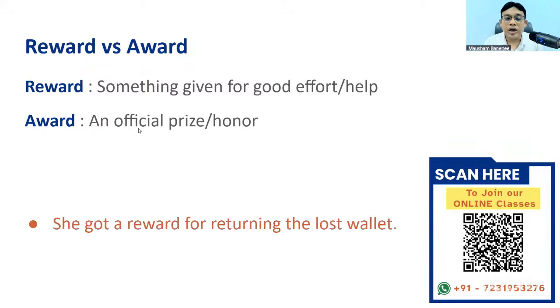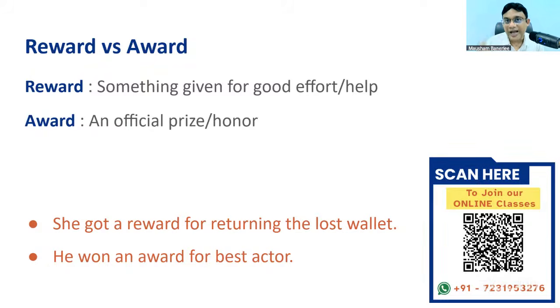She got a reward for returning the lost wallet. So let's say somebody's wallet fell somewhere. A lady picked it up and gave it to that person. And in exchange, he gave something as a reward. Okay. So that is a reward. What is award? He got an award for best actor. Now, this is the official prize you get for any action that you have done or any achievement you have achieved in your career. For that, we use award. Clear? This is the major difference between reward and award.